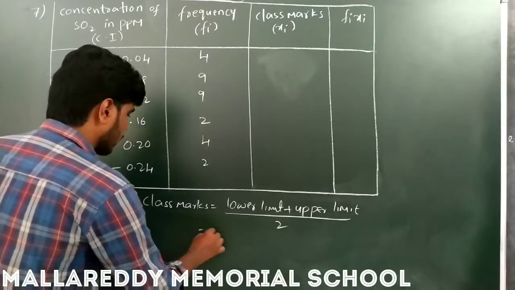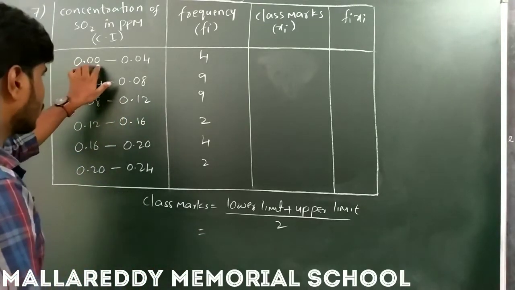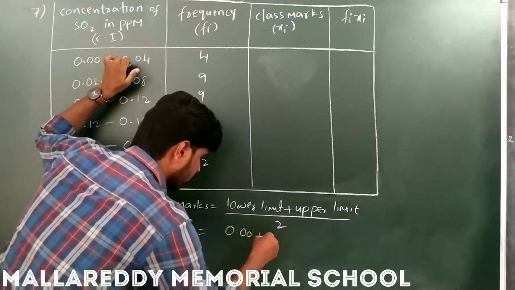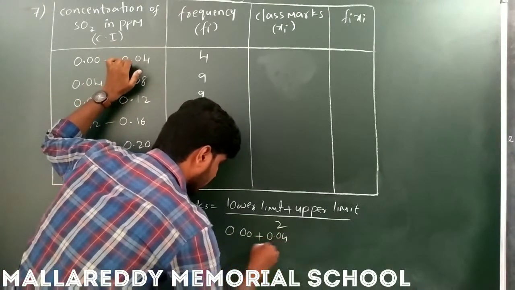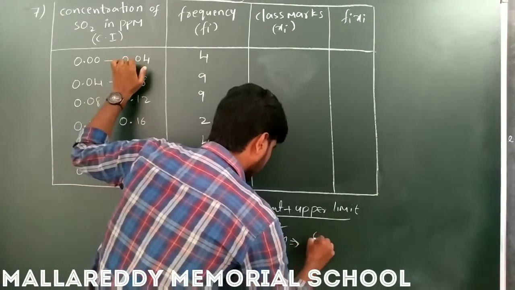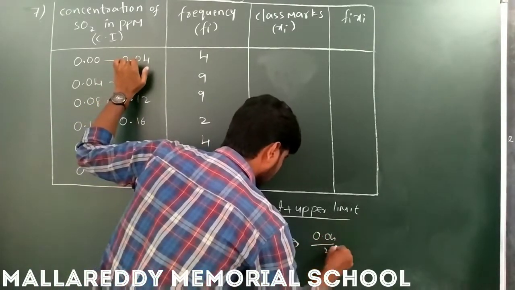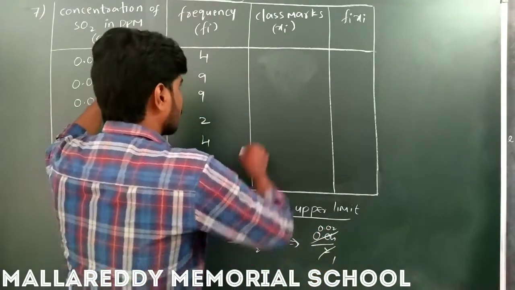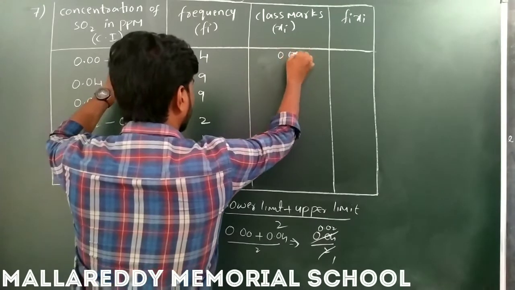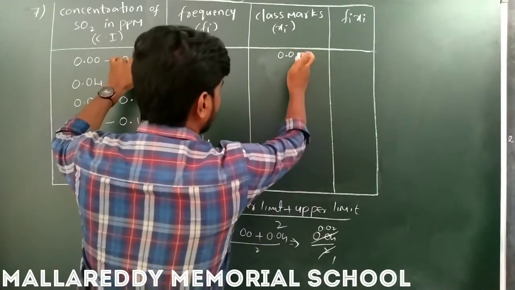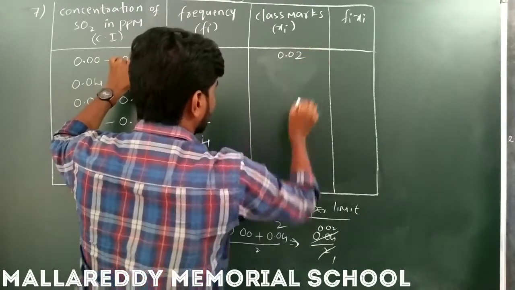What is the lower limit in the first one? 0.00 is the lower limit and 0.04 is the upper limit, so 0.04 by 2, which is 0.02. So the first class mark is 0.02. Is it clear? Yes.